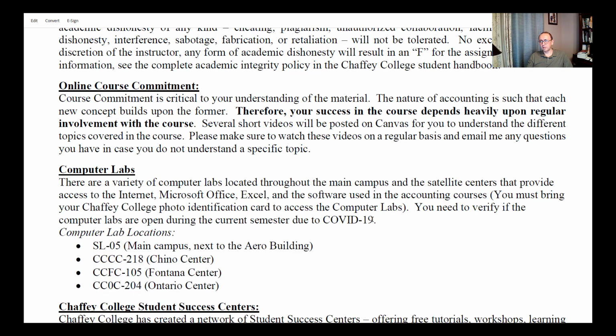Again, like any kind of online course, commitment is needed. You have to work on a weekly basis. Make sure that you allocate enough time studying for this class. There are no class meetings, but again, there are weekly classes, announcements and assignments. So please make sure that you are aware that you have some kind of responsibility in order to succeed in this class.